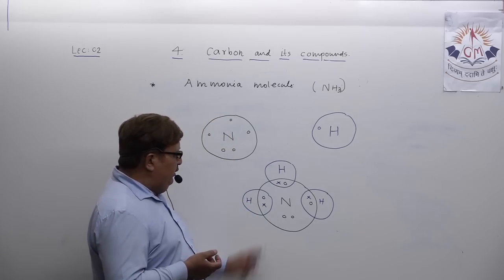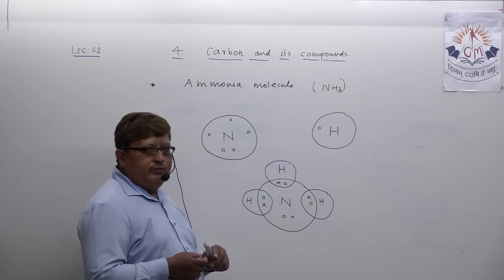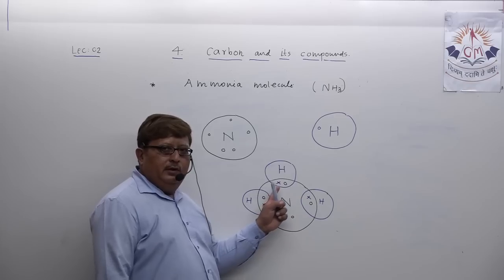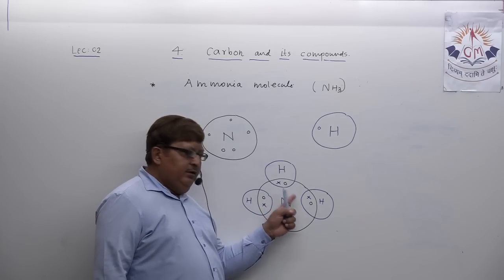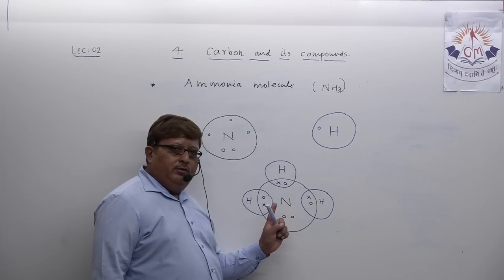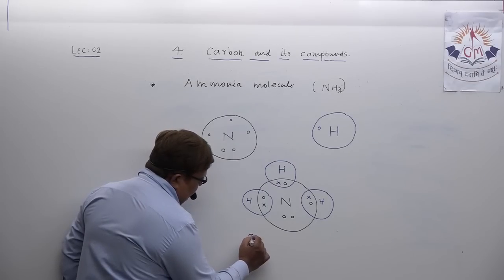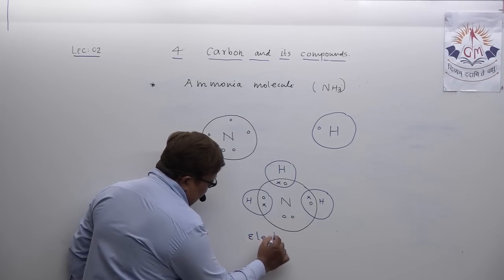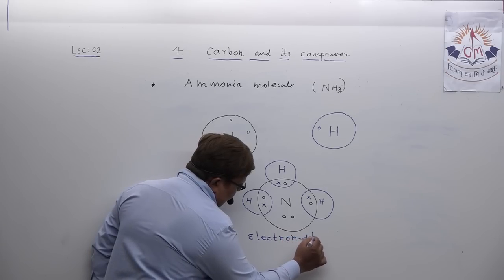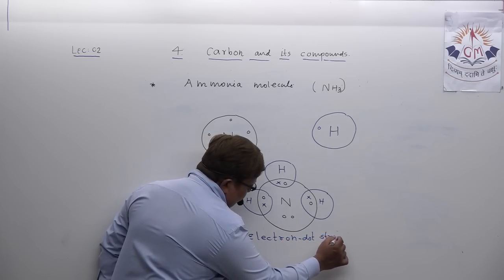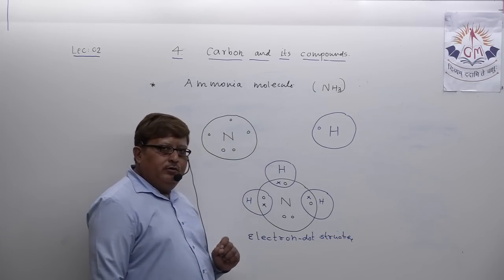Understand, my dear student? This is called the electronic dot structure. You can also call it the electron dot structure. I have used the word previously also. Mind this word. If you are asked in the exam to write the electron dot structure of ammonia, you can show it this way.